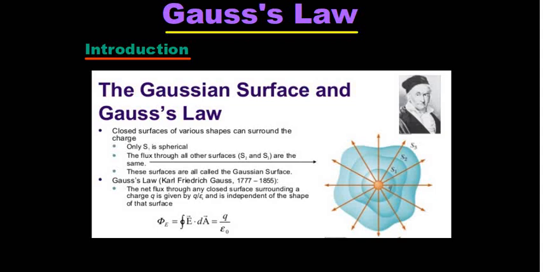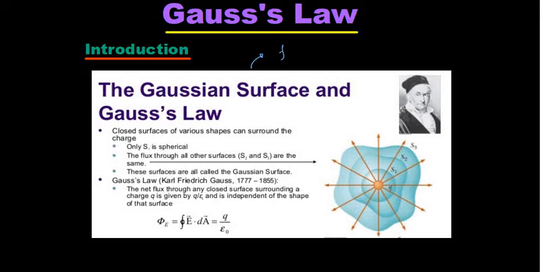So basically Gauss's law is a typical mathematical form. It deals with a vector field, a continuity of the vector field in a smooth medium. But we are not going to make it too complex because we have some mathematical limitation to understand it in its crude form. So basically we will understand this Gauss law in terms of electric flux and the surface surrounding a charge. So as you can see here in this diagram, there are several surfaces.